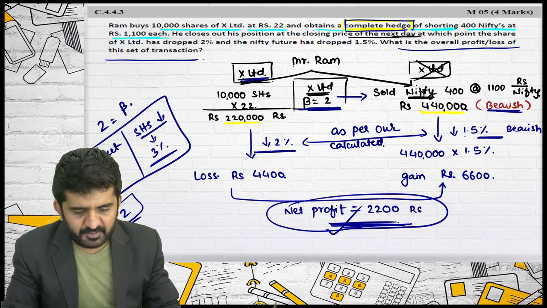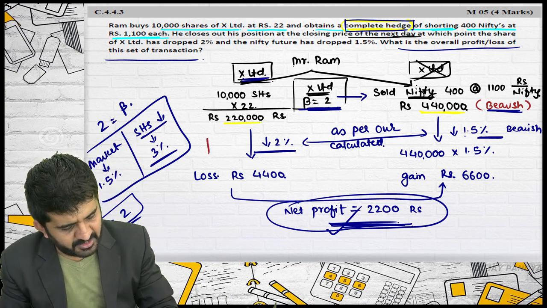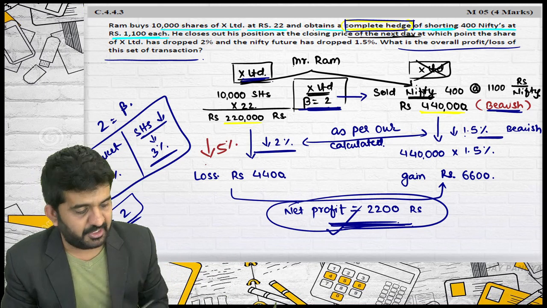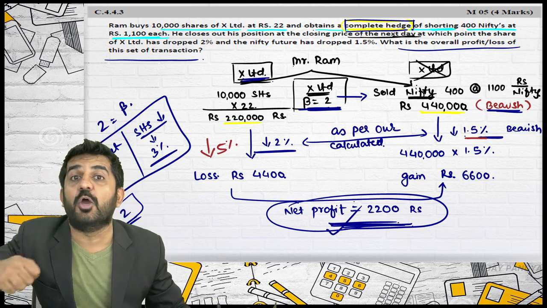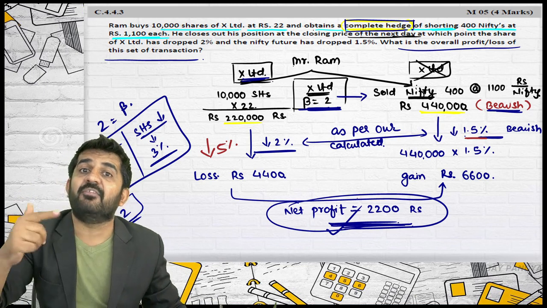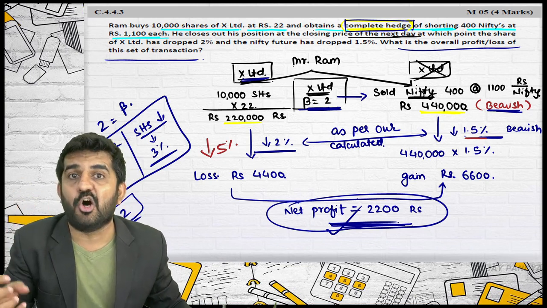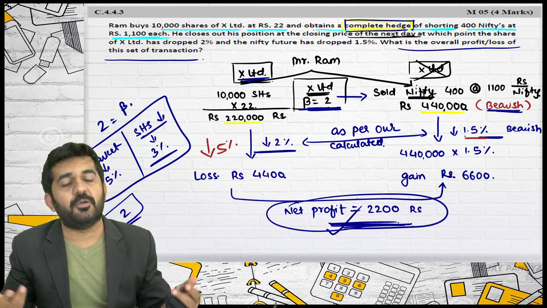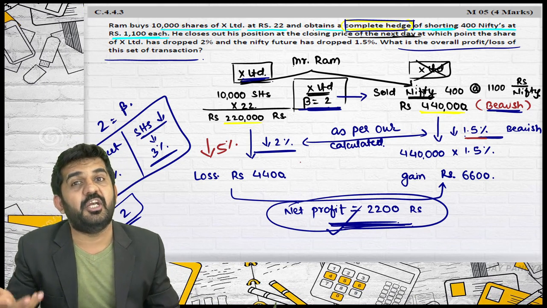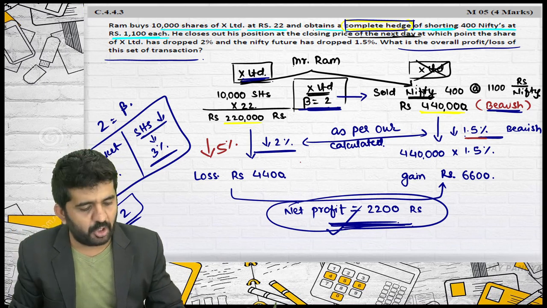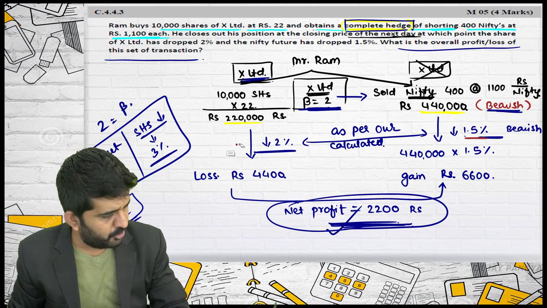Believe me, if the share was decreasing by say 5% and the market was decreasing by 1.5%, the net answer would have been a loss. Even if you are having a complete hedge, there can be a loss because the beta might not be working. Your security as compared to the market might not be working as per beta. It is absolutely the correct answer.